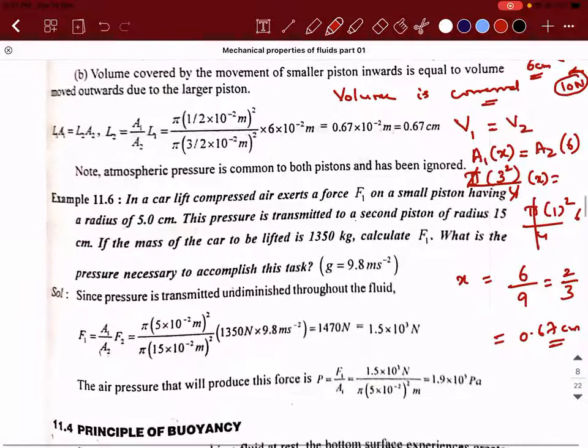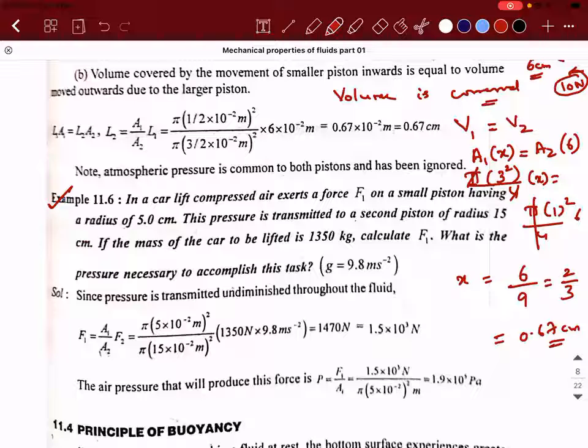Okay, can we do one last problem based on this concept? Then we can move to the next concept. So 11.6. Can you guys try this? It's a simple problem. It's a problem based on hydraulic lift. So in a car lift, compressed air exerts a pressure F1 on a smaller piston having a radius of 5 centimeter. This pressure is transmitted to the second piston of radius 15 centimeter. If the mass of the car to be lifted is 1350 kilogram, calculate F1.